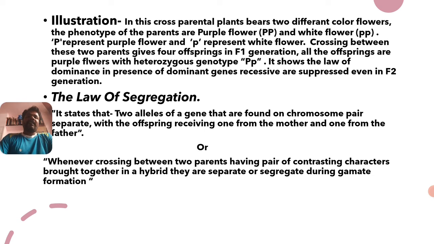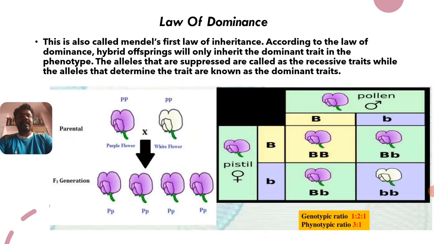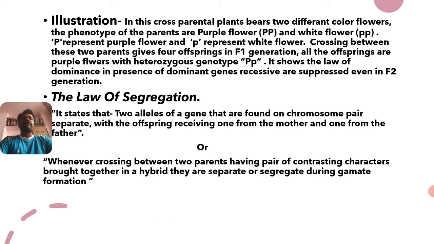this law of dominance. In this cross, the parental plants bear two different color flowers. The phenotypes of the parents are a purple flower and a white flower, carrying the genotypes capital PP and small p.